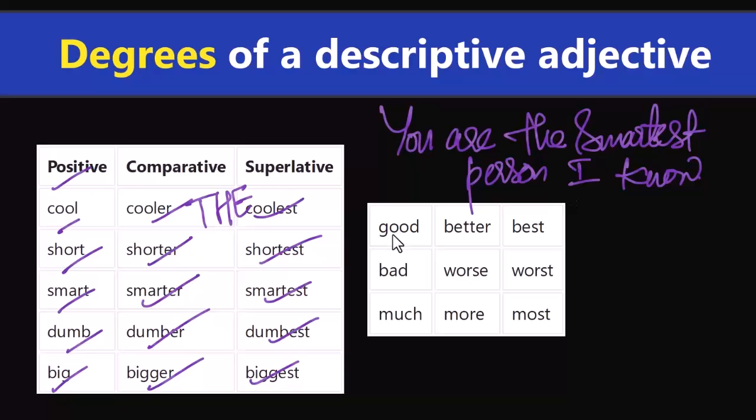All right. Good, better, best. There is no pattern. Do you see any? No, there is no pattern at all. Bad, worse, worst. Much, more, most. Okay. These are different degrees of a descriptive adjective.